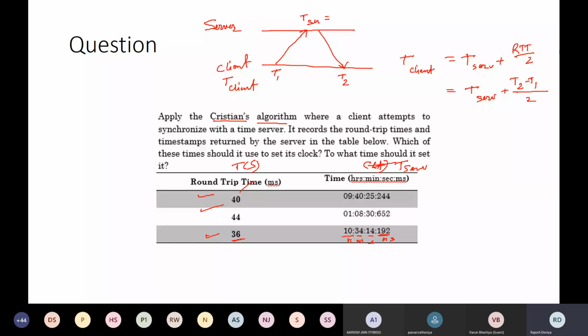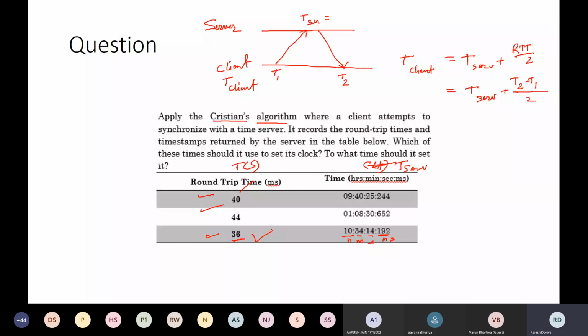So I have explained why we have used this time, since this is the minimal one. It is very much possible that the error bound is also going to be minimal.